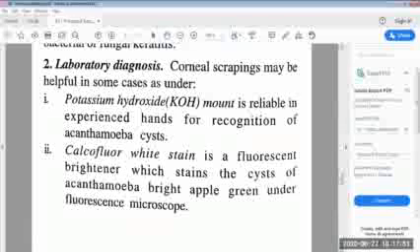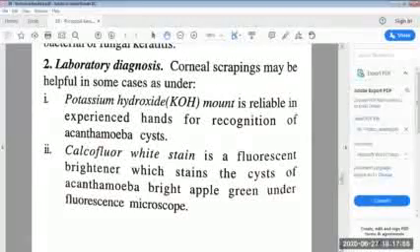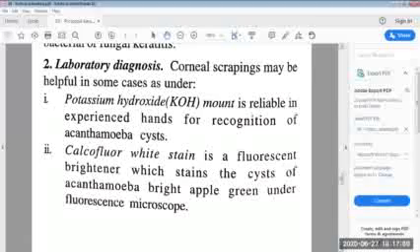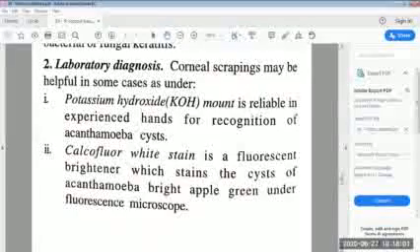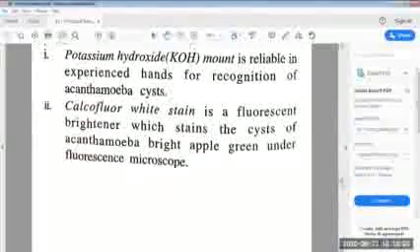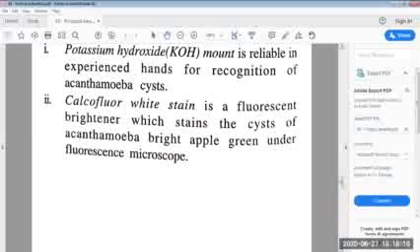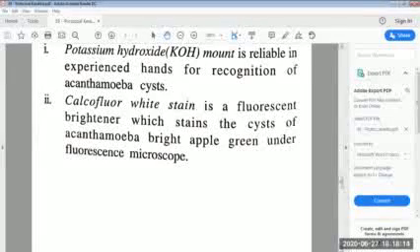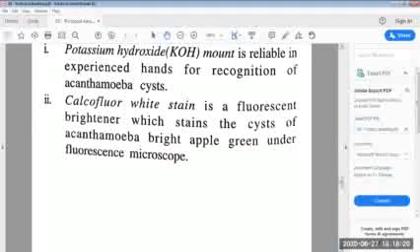The corneal scrapings may be helpful in some cases. The potassium hydroxide mount is reliable in experienced hands for recognition of Acanthamoeba cysts. Calcofluor white stain is a fluorescent brightener which stains the cysts of Acanthamoeba bright apple green under the fluorescent microscope.